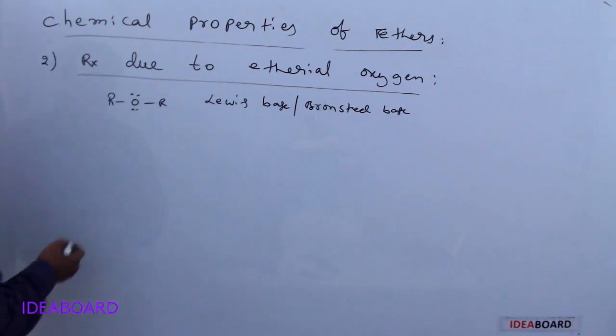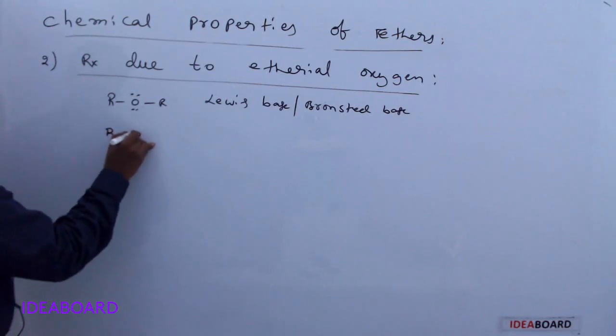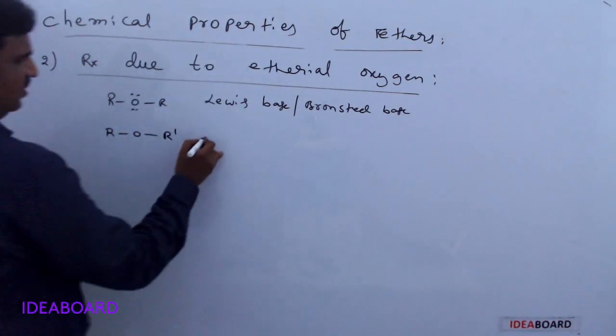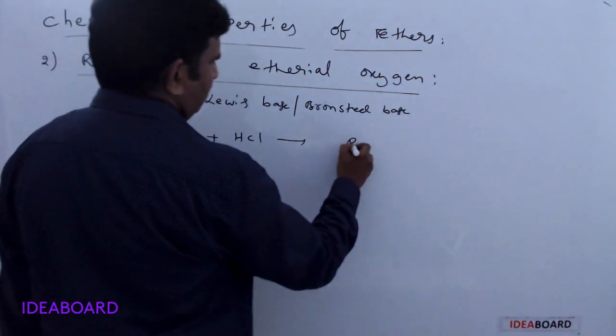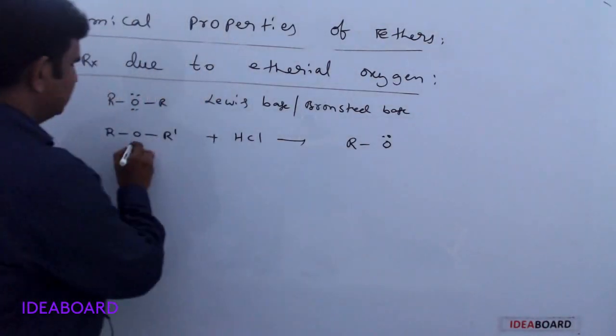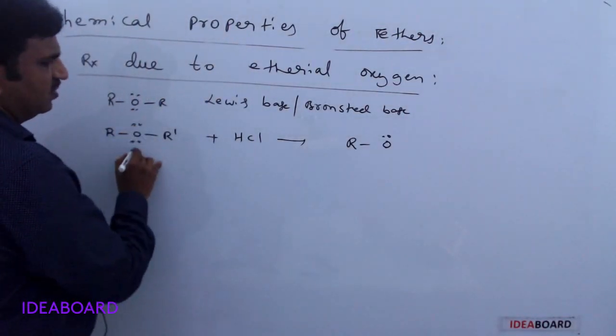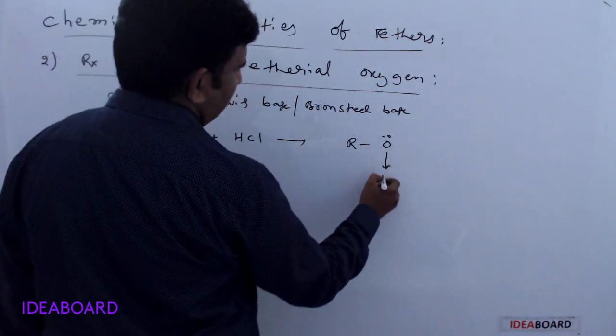So it reacts with mineral acids. For example, ROR' reacts with HCl and forms R-O+(H)-R' Cl-, where one lone pair is given to the H+, forming a dative bond.